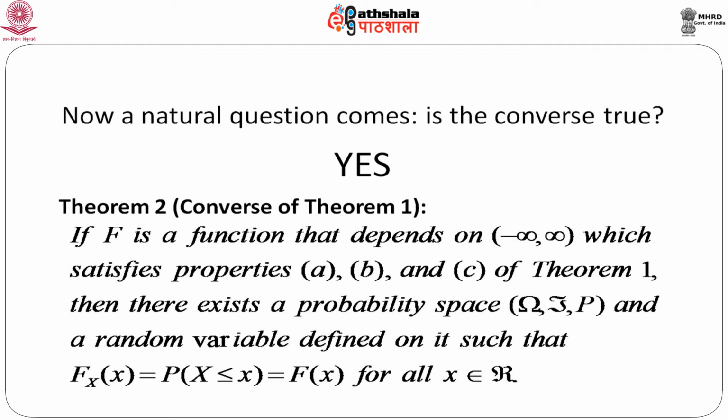So this theorem is a very important one to check whether a given function is a distribution function or not. If we show that a given function satisfies these three properties of theorem 1, then we can immediately conclude that there exists a random variable, defined on a particular probability space, for which F would be the distribution function.